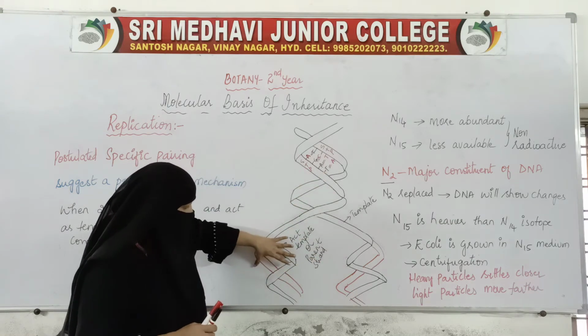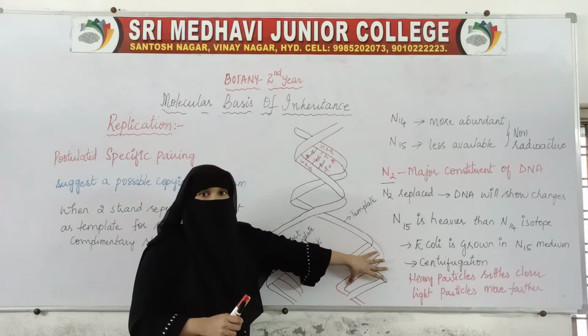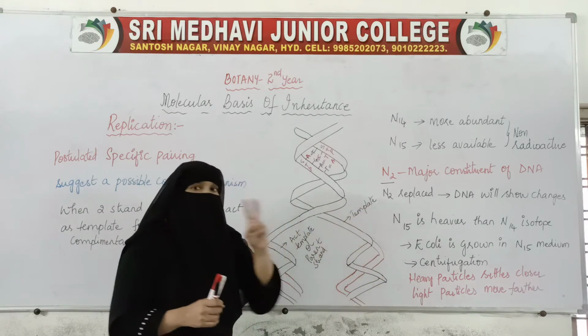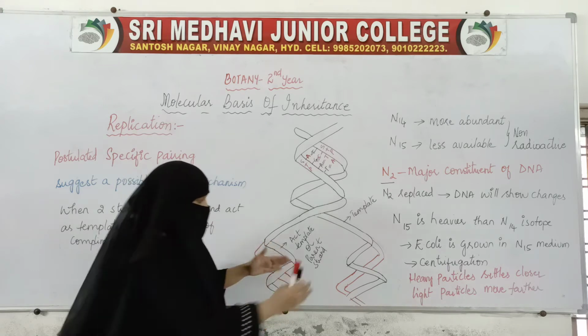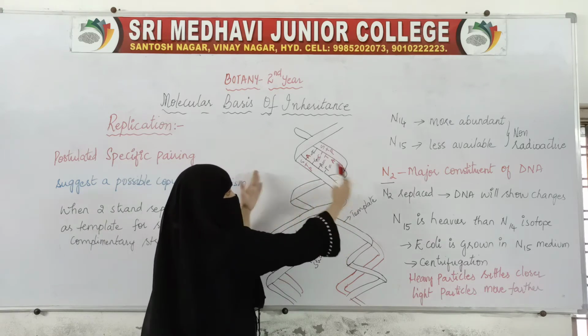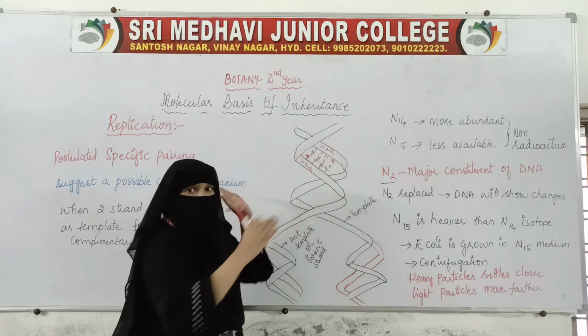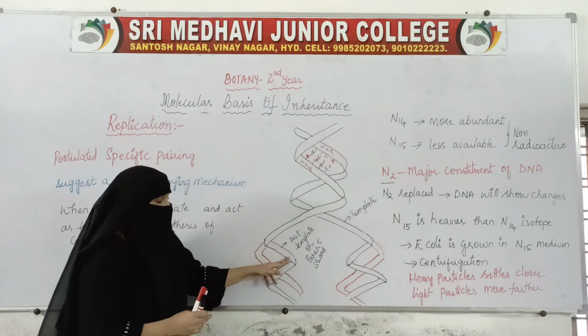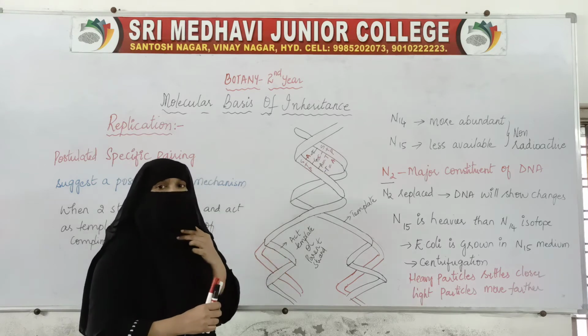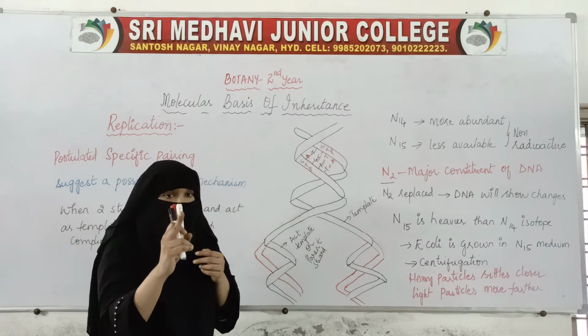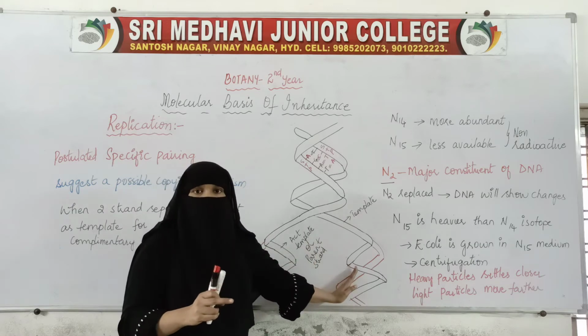So here it is making one copy. By the end we get two copies. Here it is a little open. Slowly this whole strand will be separated and this will act as the template or the parent strand, and a new strand will be formed. So from one DNA, two more DNAs will be formed.